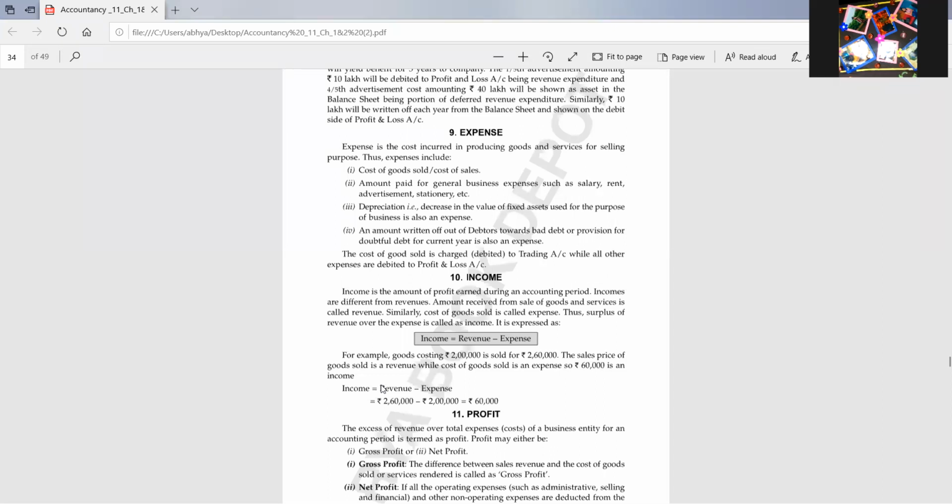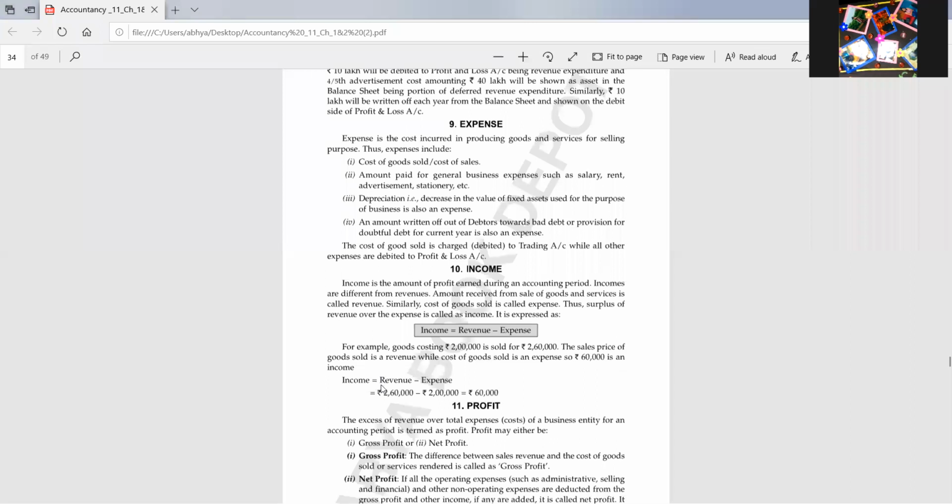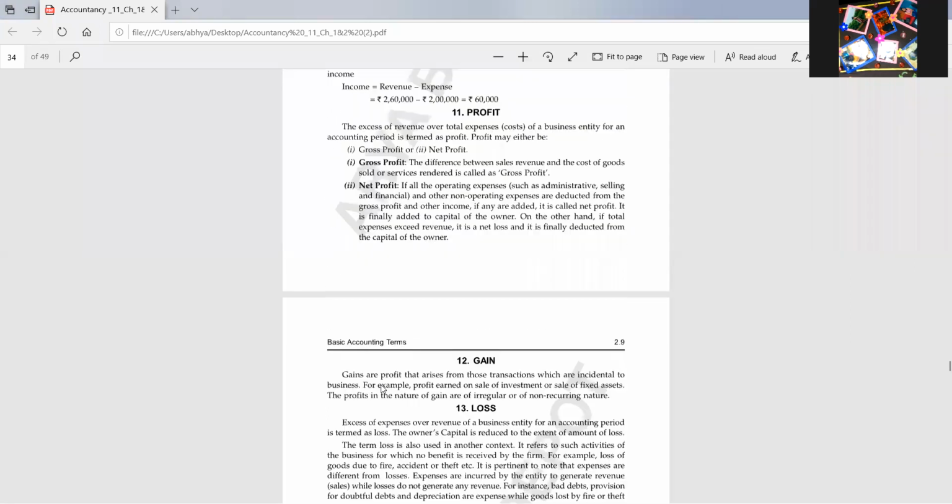So the cost of the goods, 50,000, is the expense, and revenue is the amount which we have received or receivable by selling goods. It is not necessary that we have received it, there may be debtors. So revenue is the amount received or receivable by selling goods or providing services. Income is revenue minus expense, so 30,000 will be the income here.